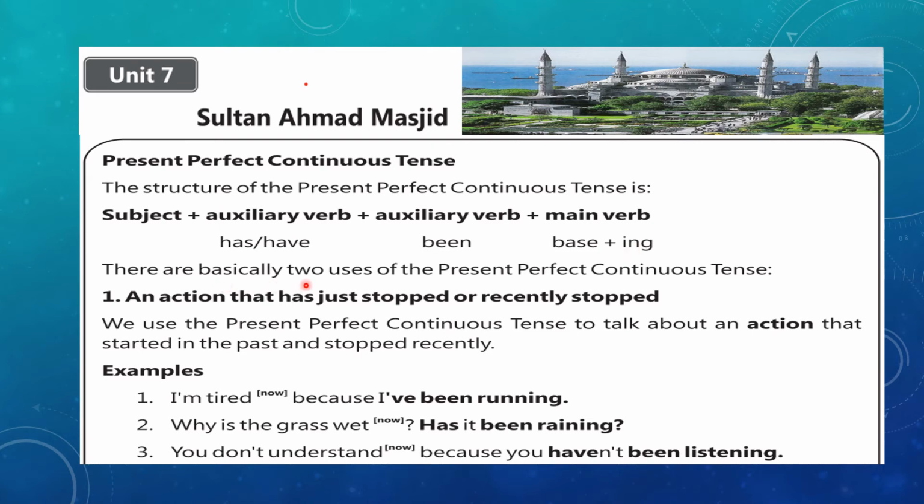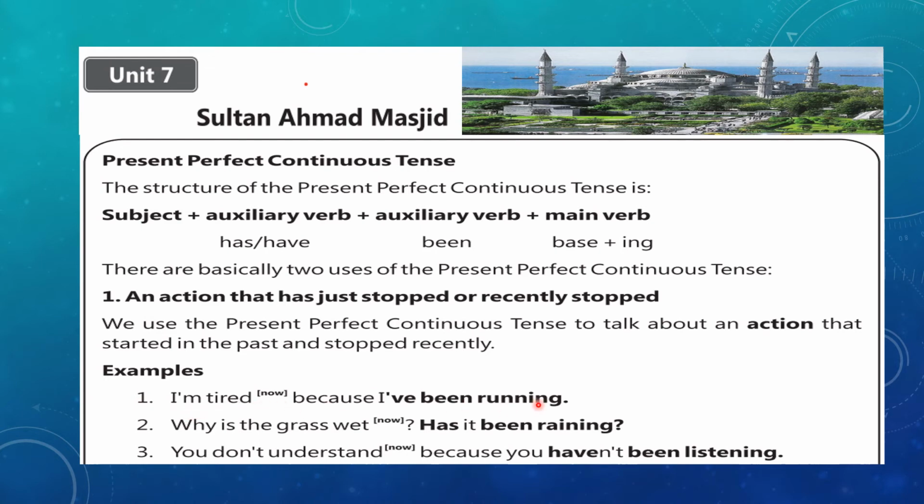Basically, there are two uses of this tense. The first use of this tense is that it is used for an action that has just stopped or recently stopped. The examples are, I am tired because I have been running.